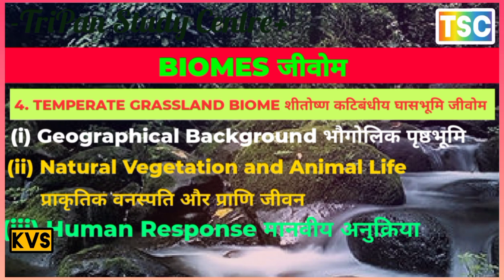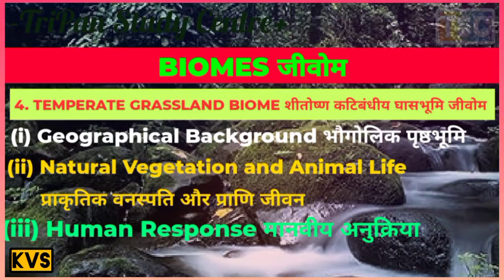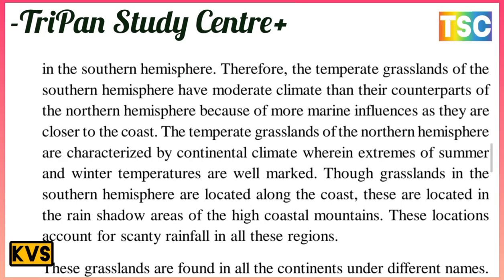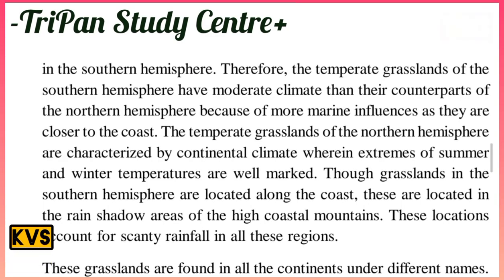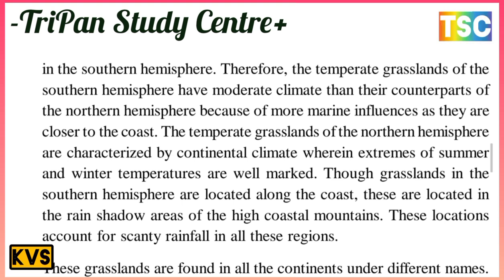The temperate grasslands are typically located in the interior of the continent in the northern hemisphere and the marine side of the continent in the southern hemisphere. Therefore, the temperate grasslands of the southern hemisphere have a moderate climate compared to their counterparts of the northern hemisphere because of more marine influence, as they are closer to the coasts.